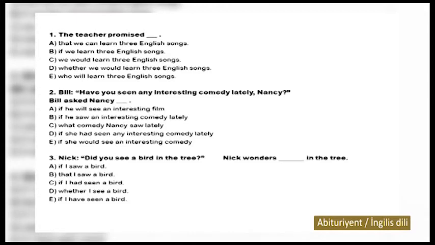Which variants to omit? Of course, we'll omit variant A because it is in the present. Then variant B to omit because of 2 reasons. First, it is in the present, and the second is if. You know that we use if if our main sentence is in yes-no question form.